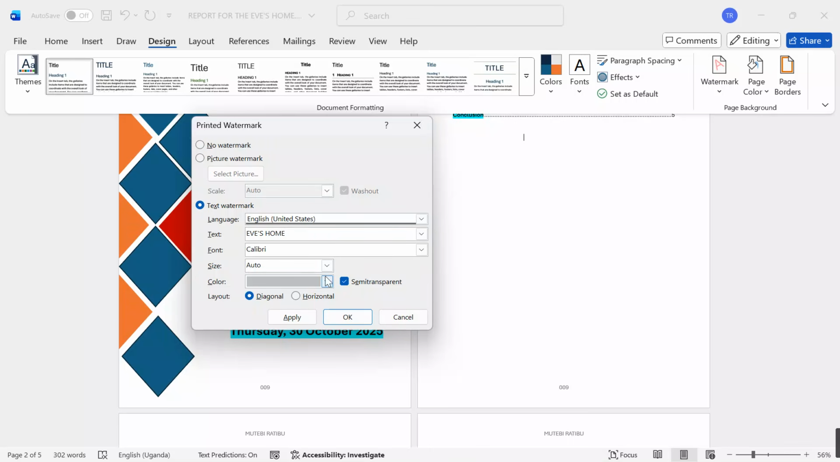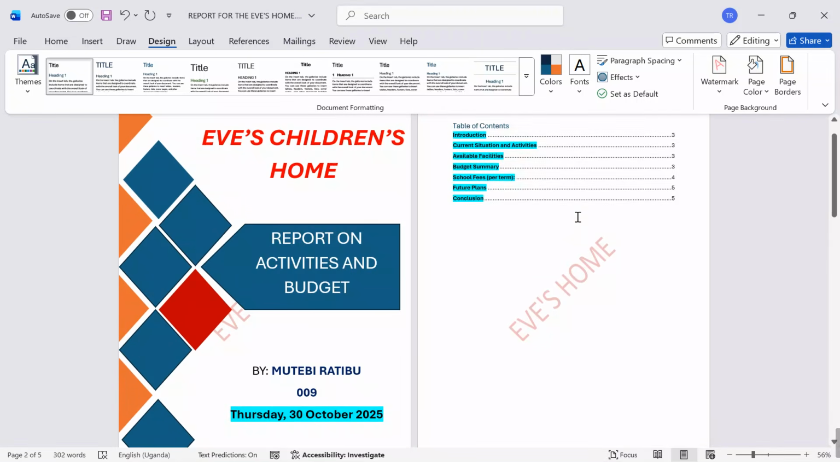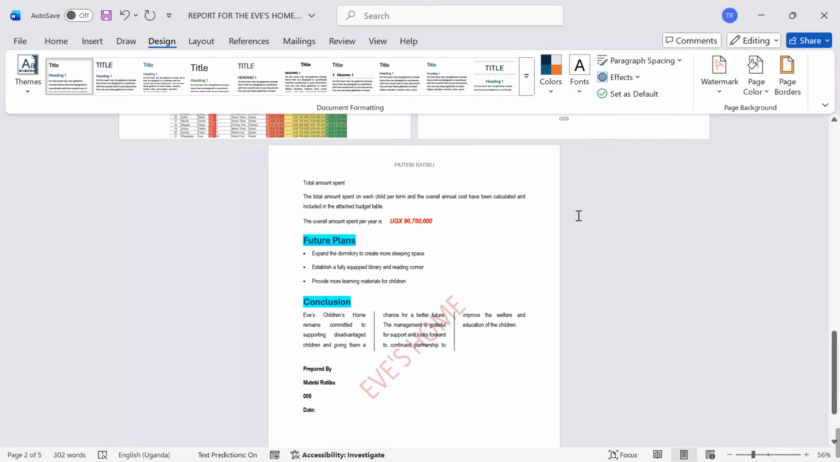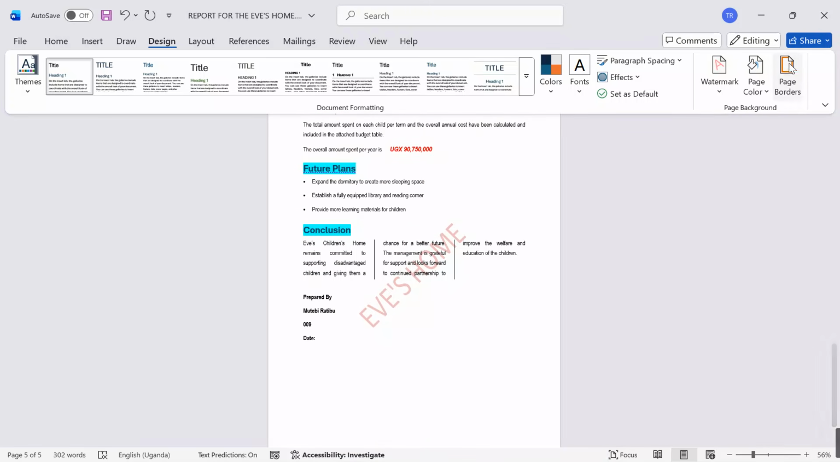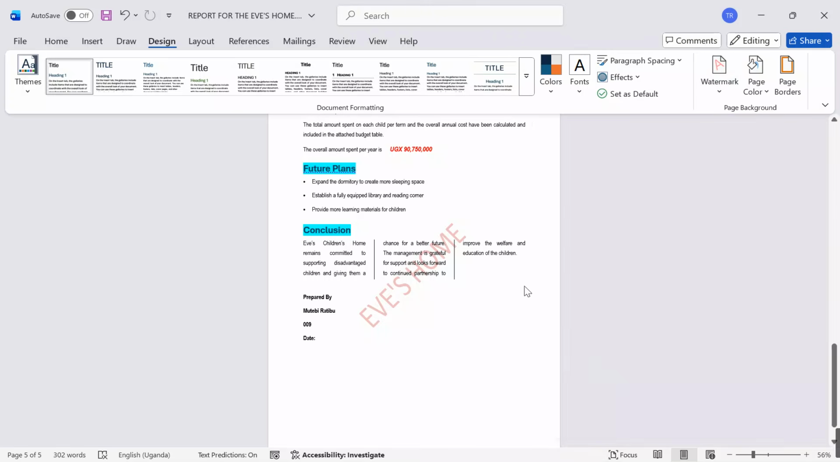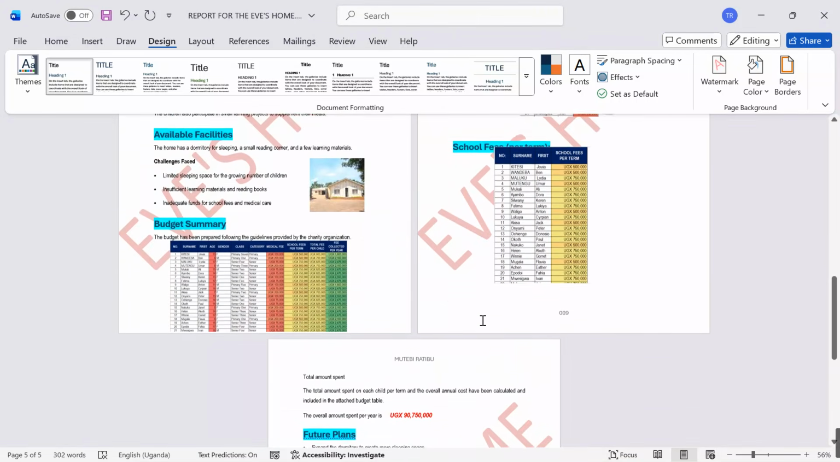Eve's home, I give it font color red, and then I can go on to increase the font to around 54, so that I click OK. I click OK, at least I have my watermark appearing into the page. I will also go on, I want to increase its size a bit. Let me keep it at that. I click OK. Yes, I say Eve's home.